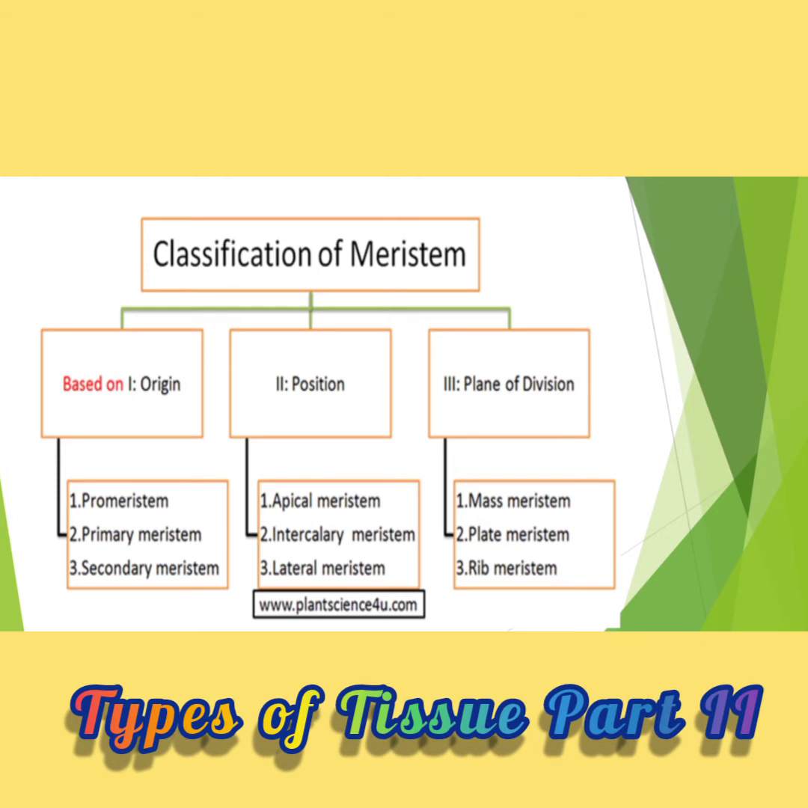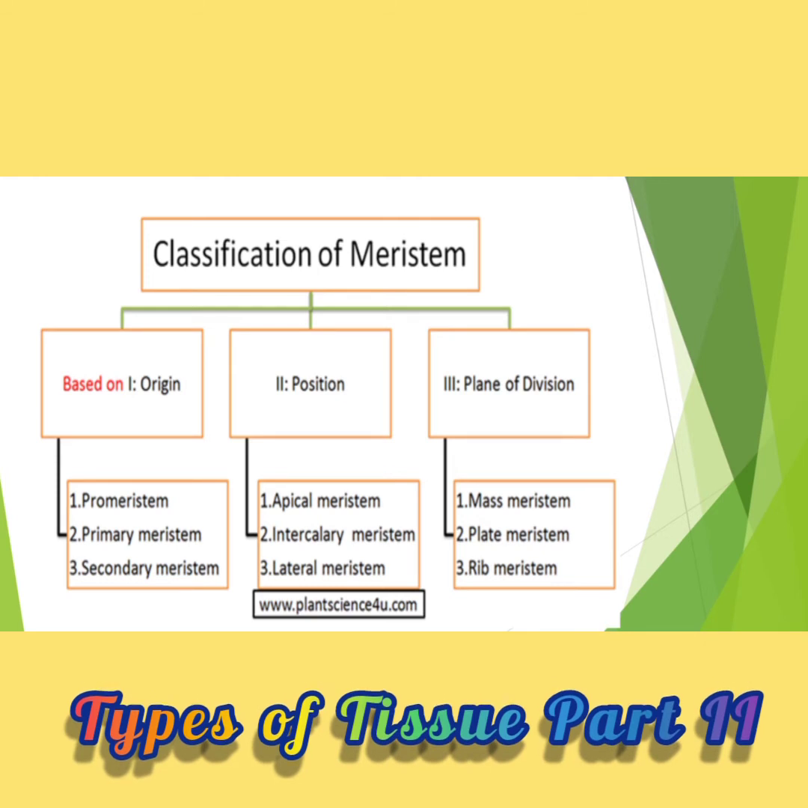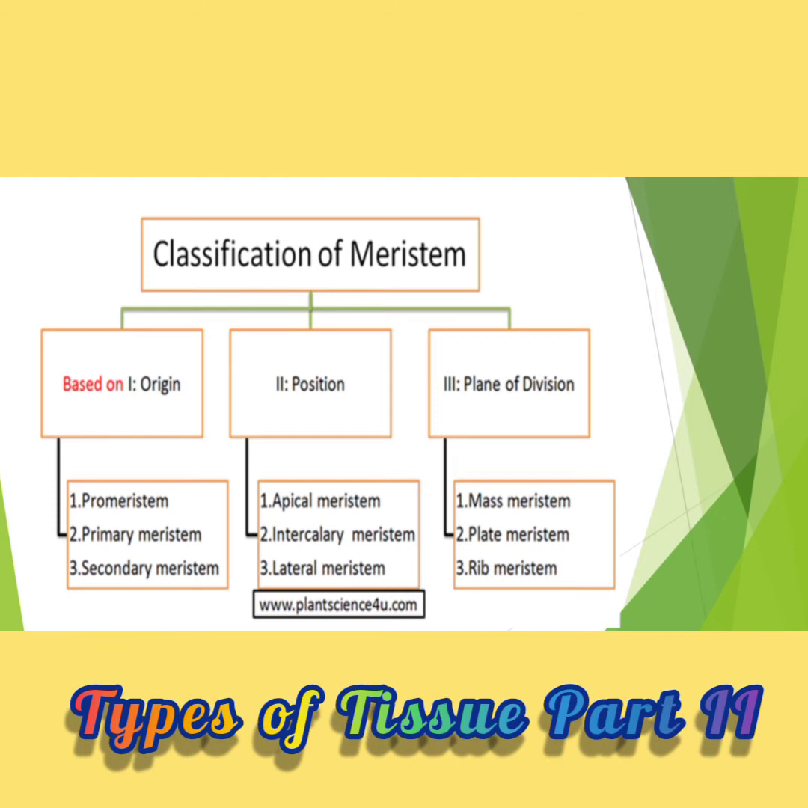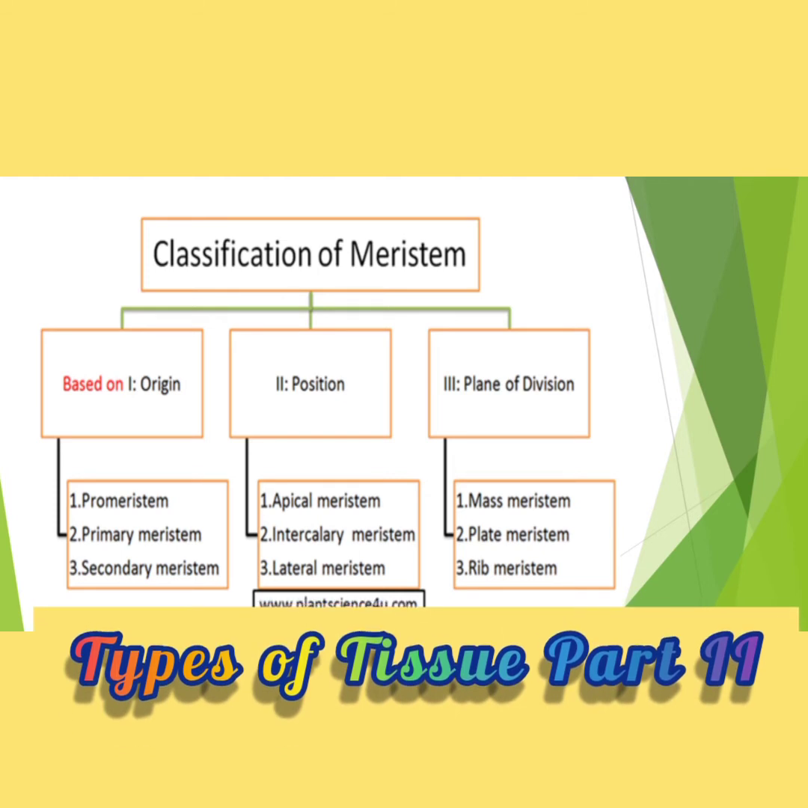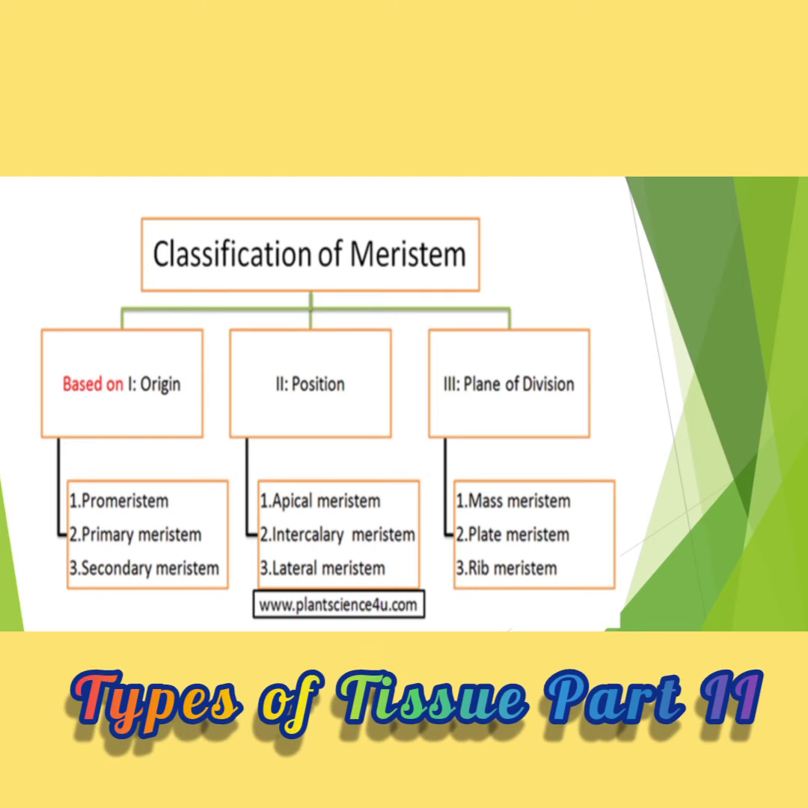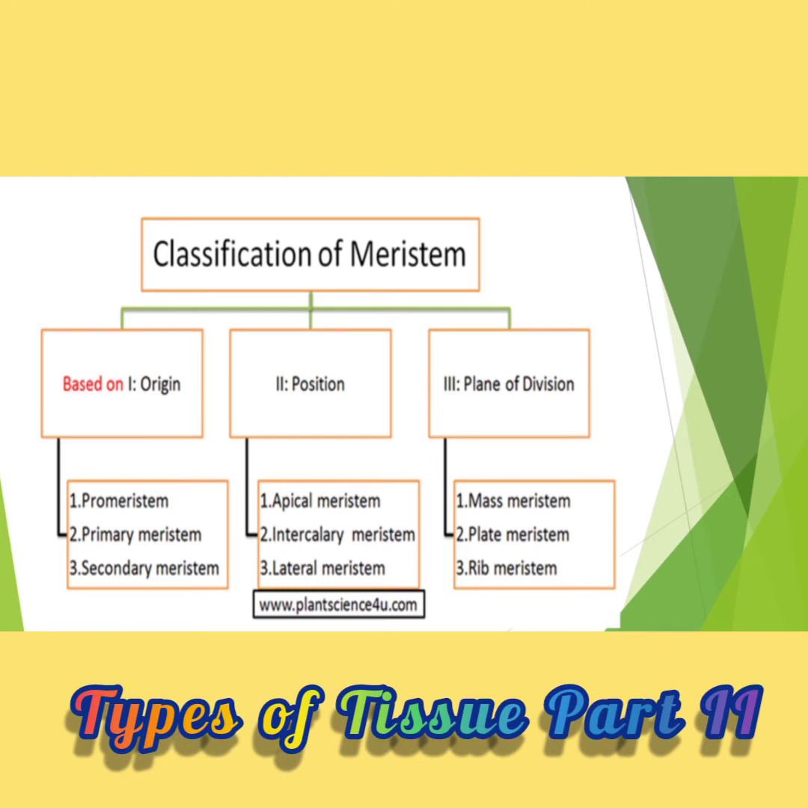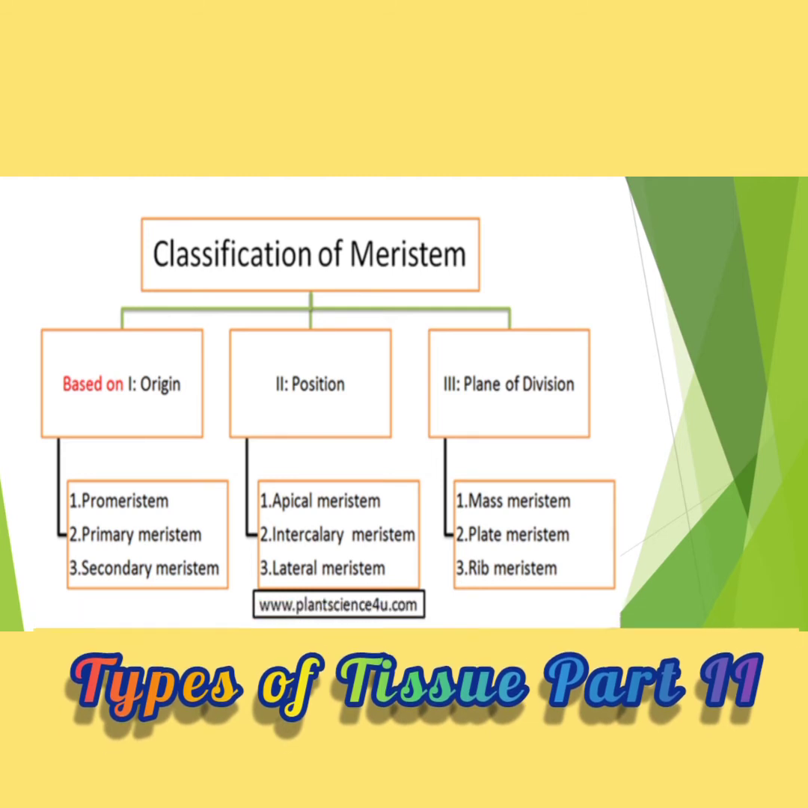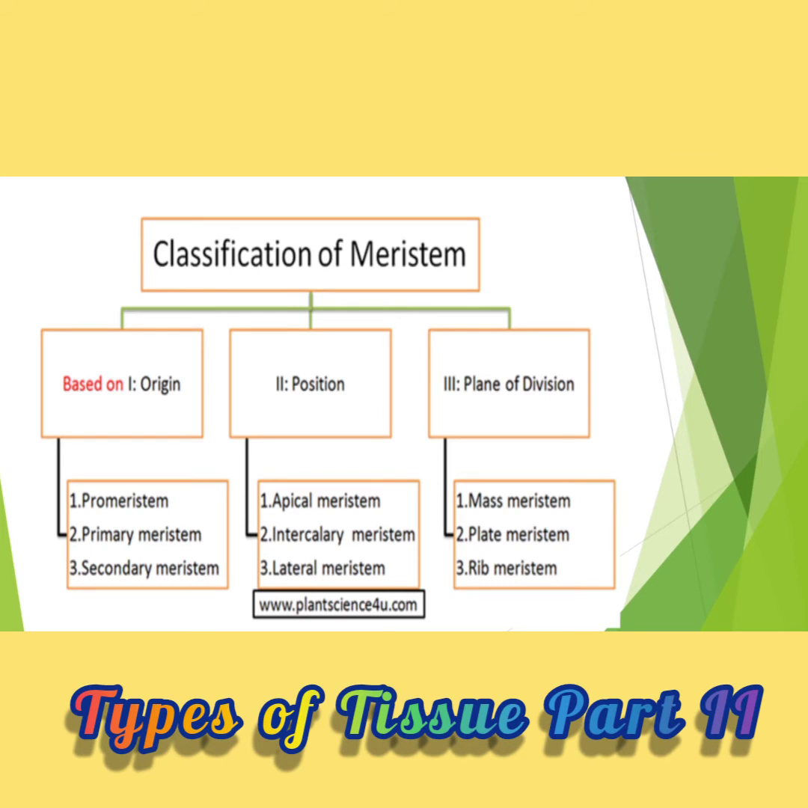Let's see, there are three types of classification. First, on the basis of position, there are three types: apical meristem, intercalary meristems, and the lateral meristems. Apical means that in every plant part, the meristem present at the apical position is known as the apical meristem.